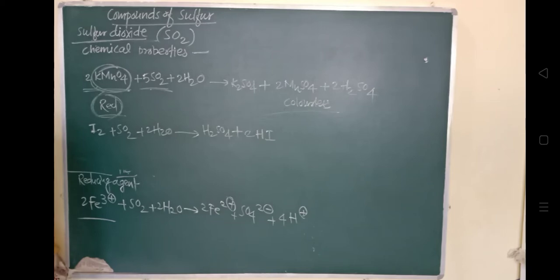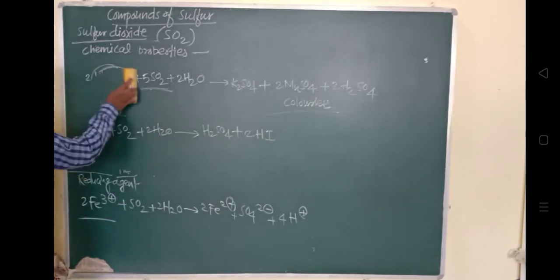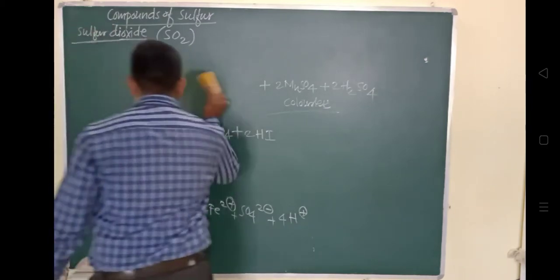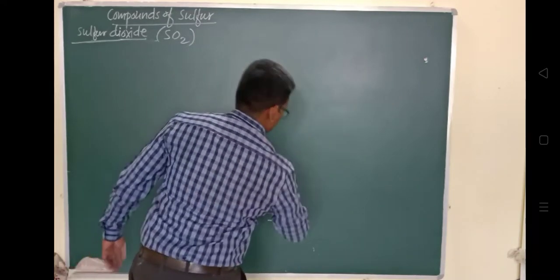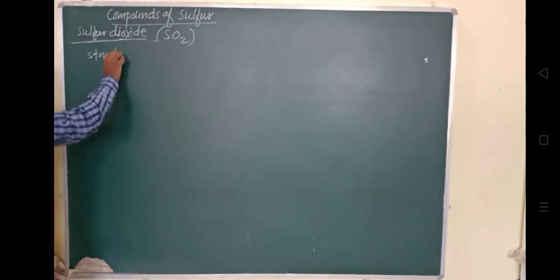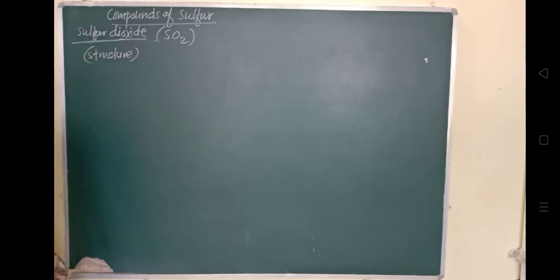This is about the chemical properties, the chemical behavior of sulfur dioxide. When we talk about its structure, the structure of sulfur dioxide has a bond between sulfur and oxygen. Sulfur और oxygen के बीच में bond होगा, and it will have a bond angle of 119.5 degrees.